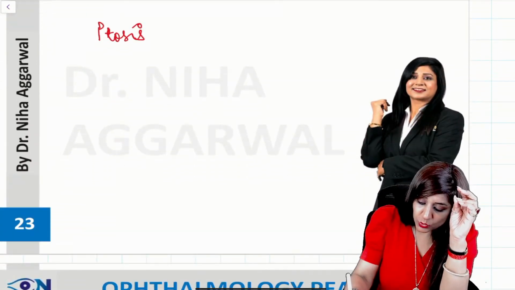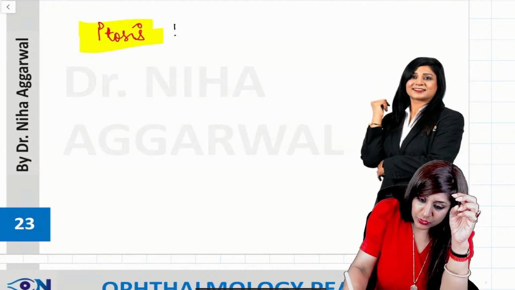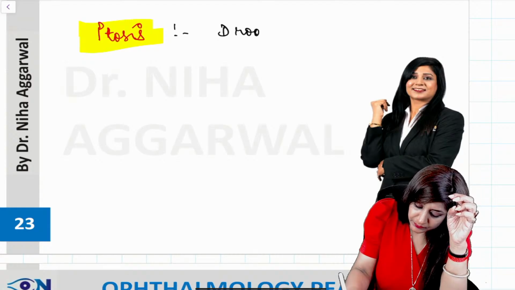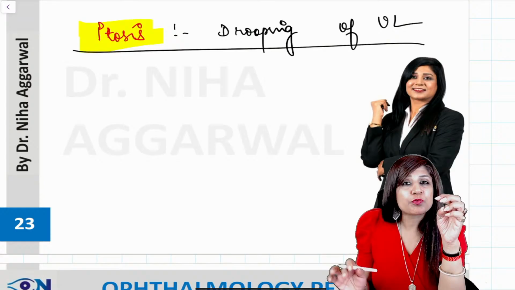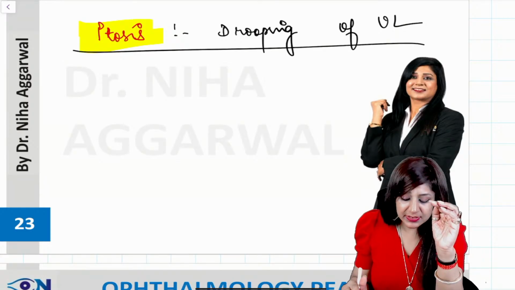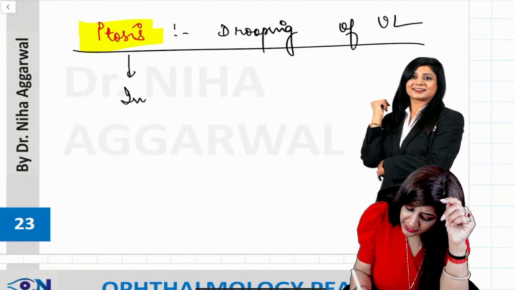Then next is ptosis. First of all, what is ptosis? This is the drooping of the upper lid. Whenever there is drooping of the upper eyelid, that is called ptosis. And in cases of myasthenia gravis.